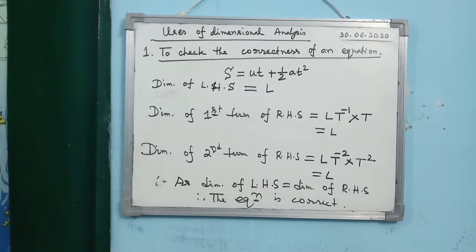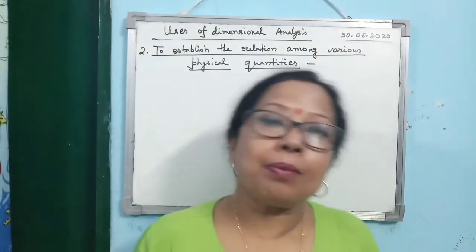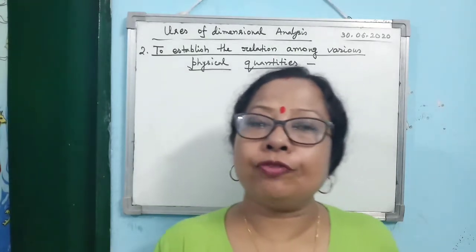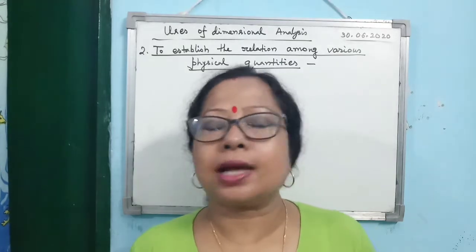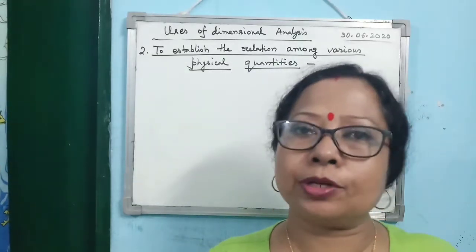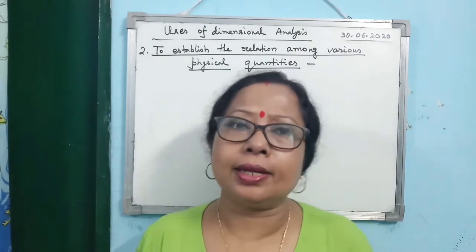given equation. Now the next use of dimensional analysis is that we can establish relation between different physical quantities. Alright, means how we can establish it by using the concept of dimensional analysis. Now we know this experiment you have done in 9th standard.